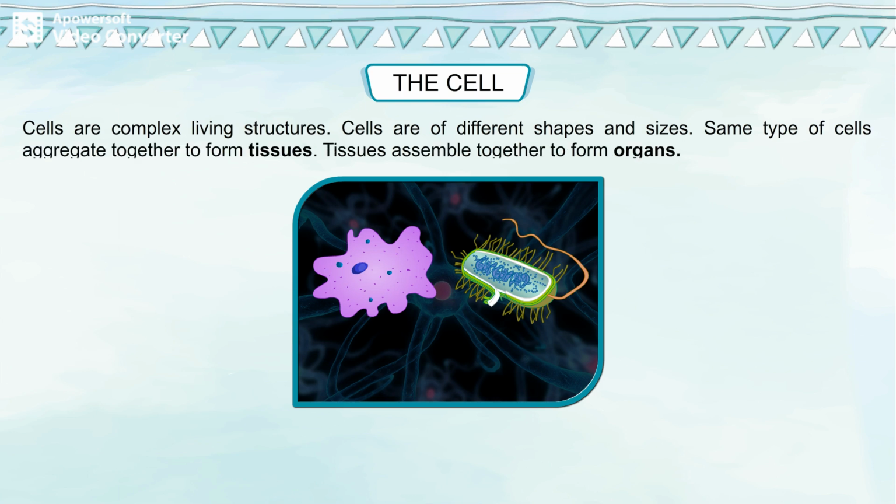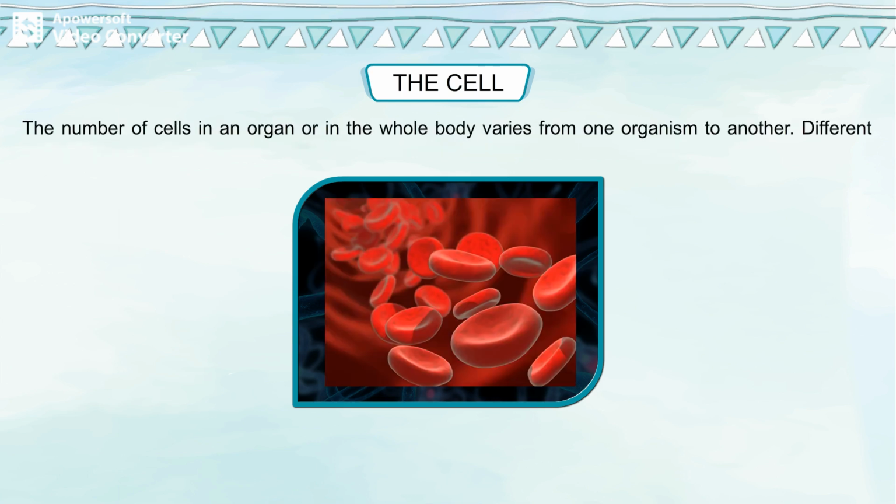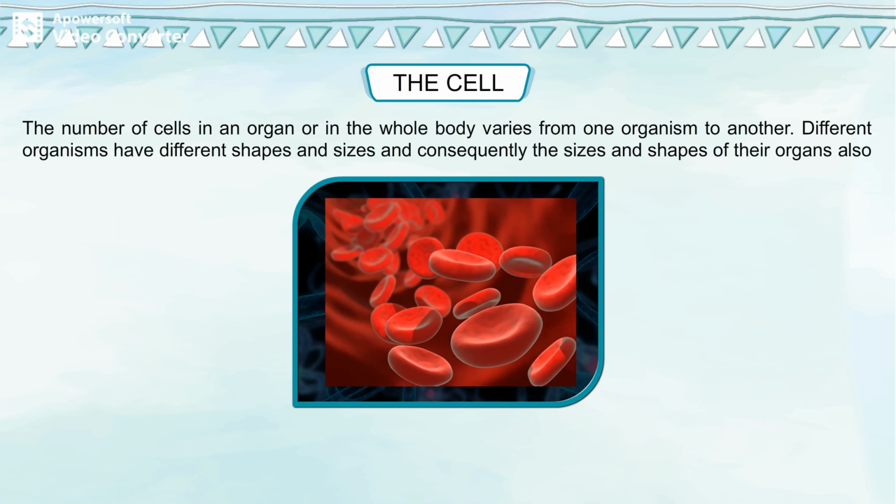Same type of cells aggregate together to form tissues. Tissues assemble together to form organs. The number of cells in an organ or in the whole body varies from one organism to another. Different organisms have different shapes and sizes, and consequently the sizes and shapes of their organs also vary.